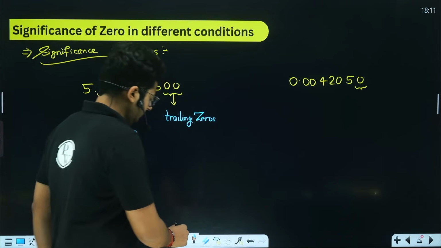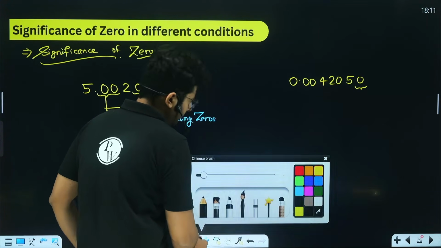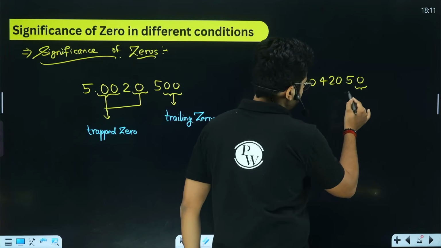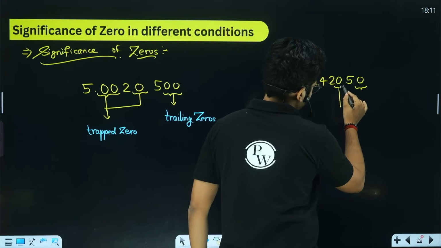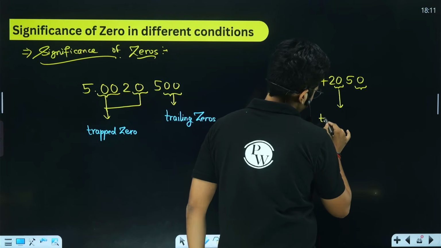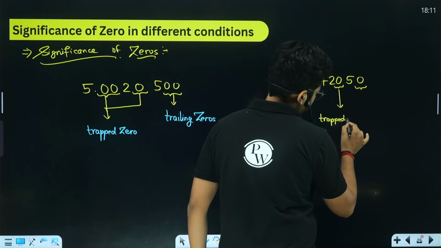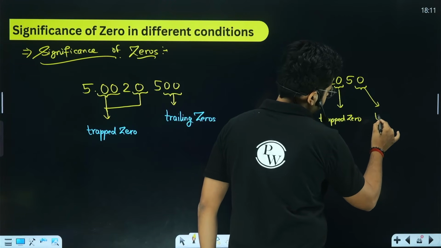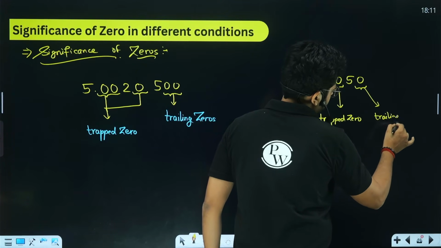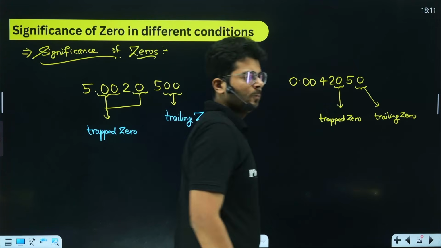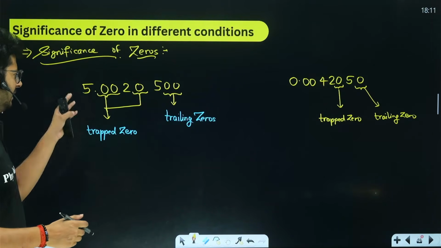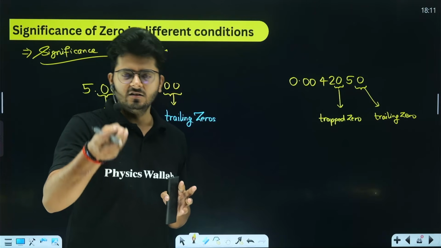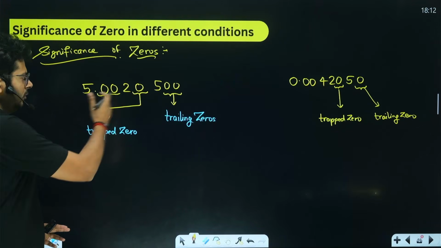So there are circumstances where you have to find out if this zero is a trapped zero or not. Here in the second example, this zero is trapped between two non-zero numbers, so this one is going to be a trapped zero. Got it? While this zero is going to be a trailing zero. Got it? So all these things happen within your mind, very quick. But just to show you as an example that there are different types of zeros in this situation, and a certain type of zero will be significant, a certain type of zero will not be significant. This is what we need to understand.